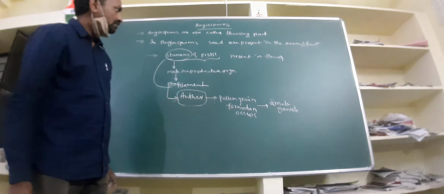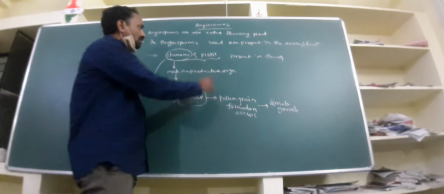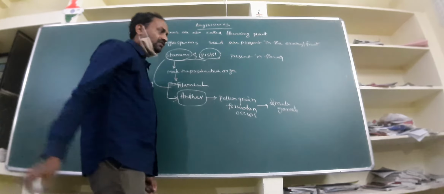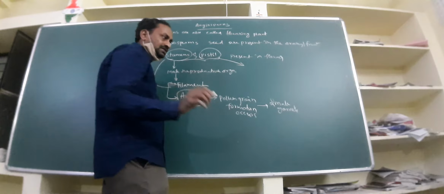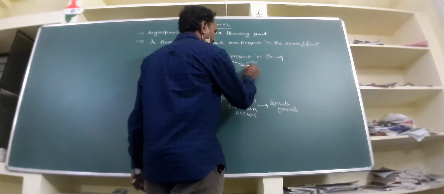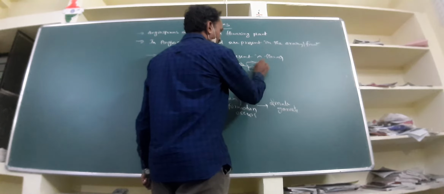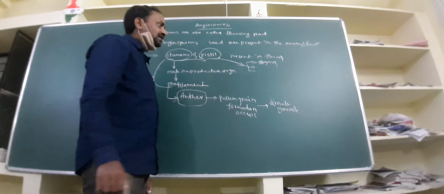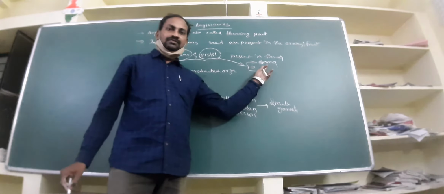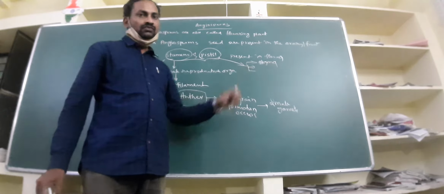Is it clear? Now this pistil is a female reproductive organ. This is also present in the flower. Pistil contains three parts. First one is stigma. Stigma is a landing platform for pollen grains.